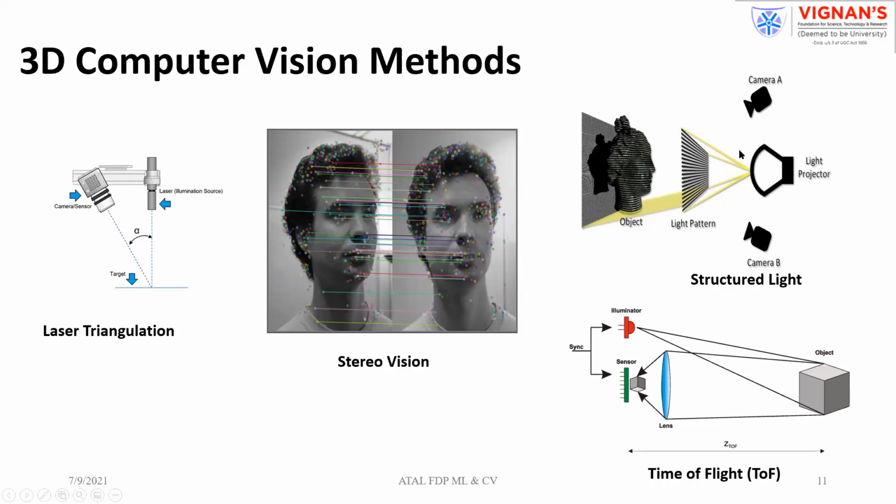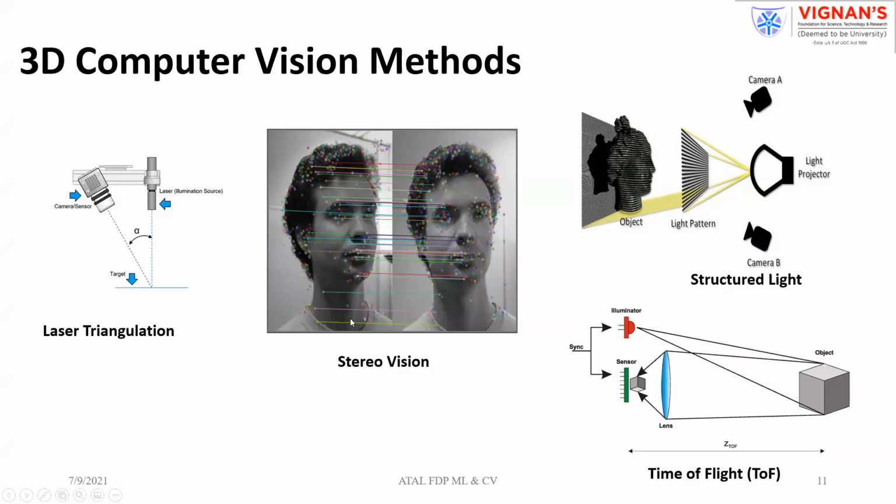The third technique is structured light. Here, you have to illuminate the entire object in a specific pattern. So you need a light source which generates a proper light pattern. Only then are you able to reconstruct the 3D object. The final technique is time of flight. It is similar to the laser technique, but here we illuminate the light and collect the light, and the total time taken by the light for the round trip is what we use in reconstructing the objects.